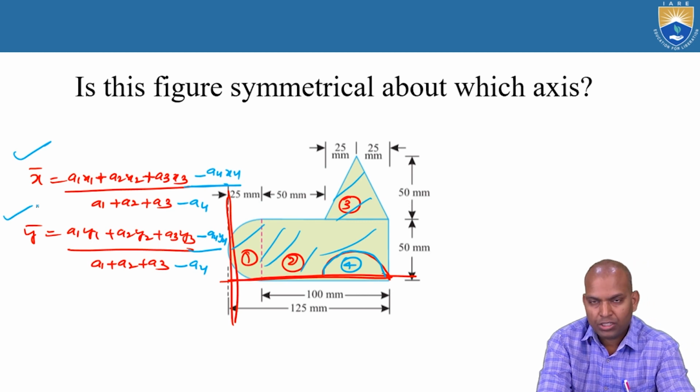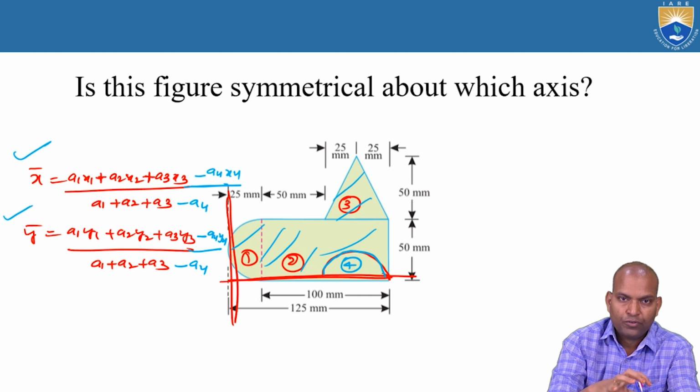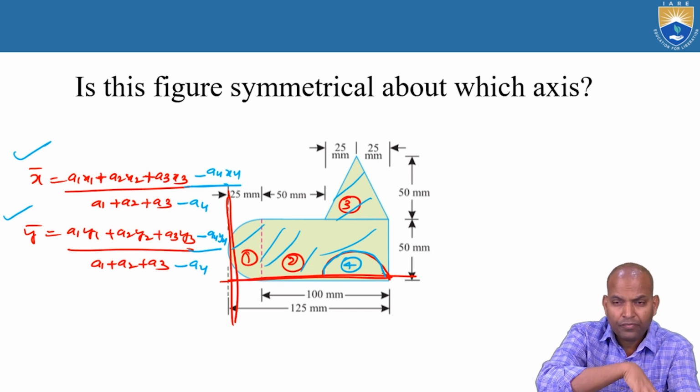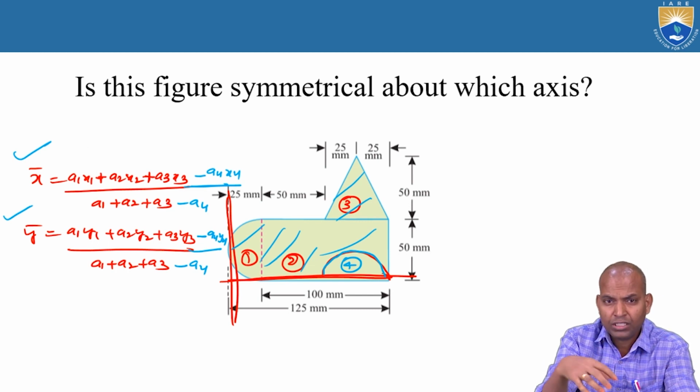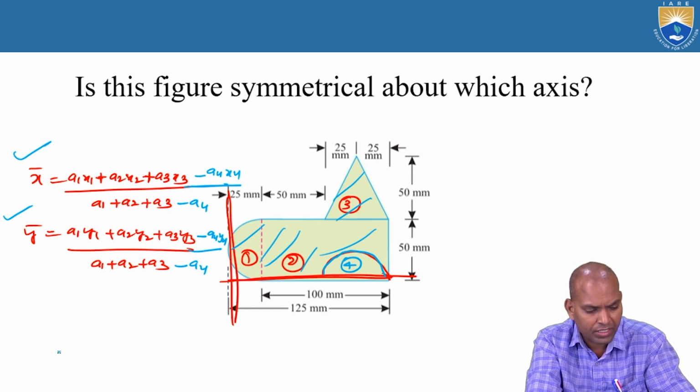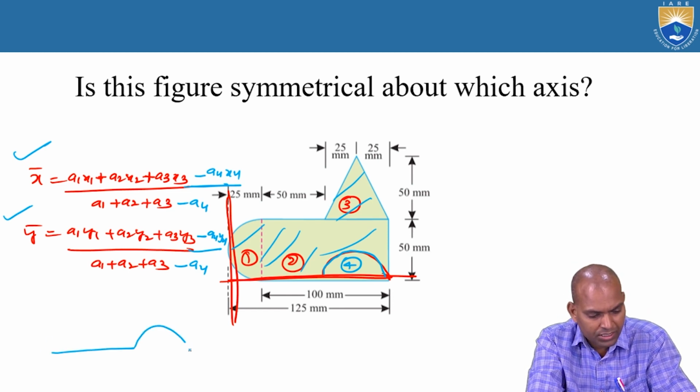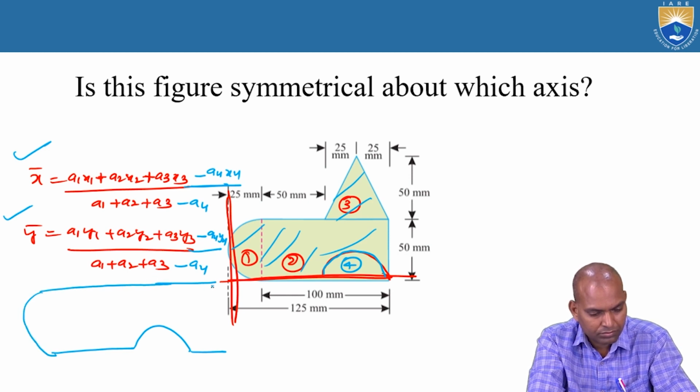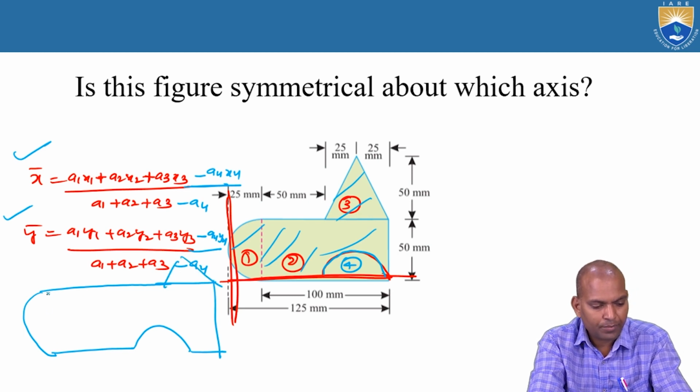Sections 1, 2 and 3 are solid and section 4 is hollow. After removing that hollow section, what is the geometry, and what is the centroid of that section? Here you can see how it looks. For this type of section, how do we find it?